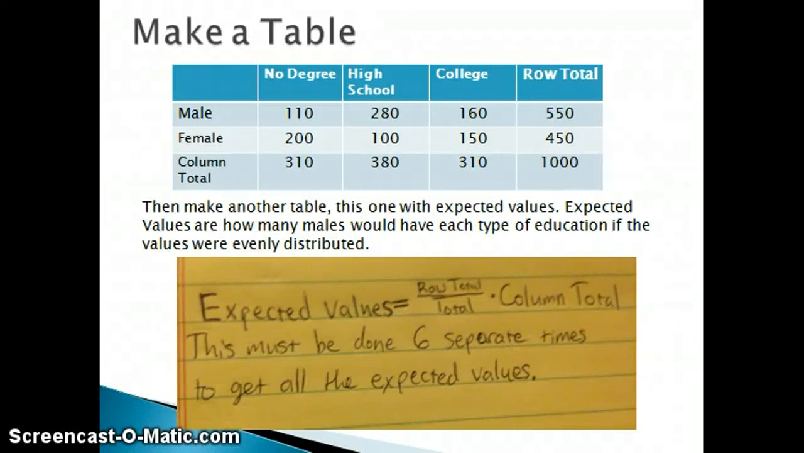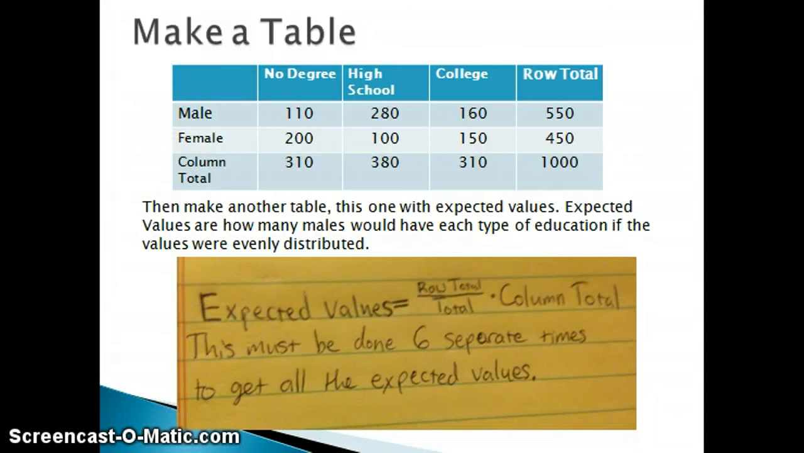So again, we're going to need to get some data. Let's say we ask 1,000 people, 550 of them being male, 450 of them being female. We ask them if they have no degree, a high school diploma, or college education. And then with this information, we'll make a table like what we see here. Then what we have to do is make another table, this one with expected values.